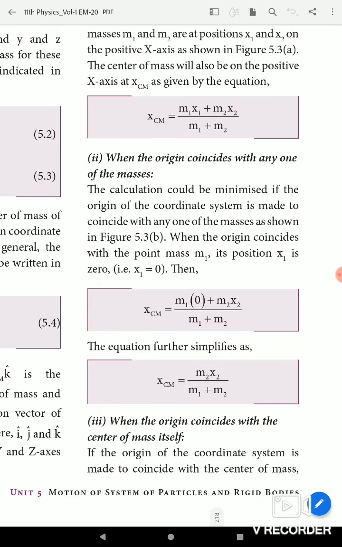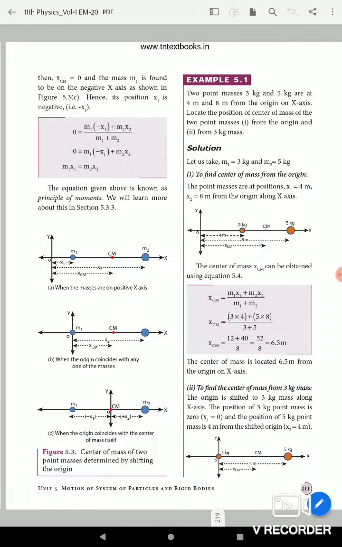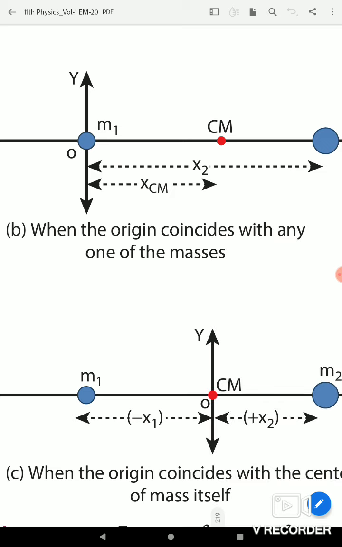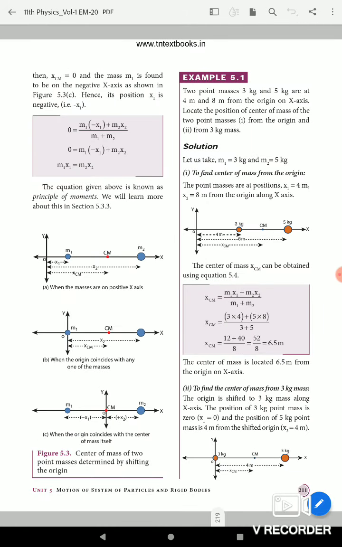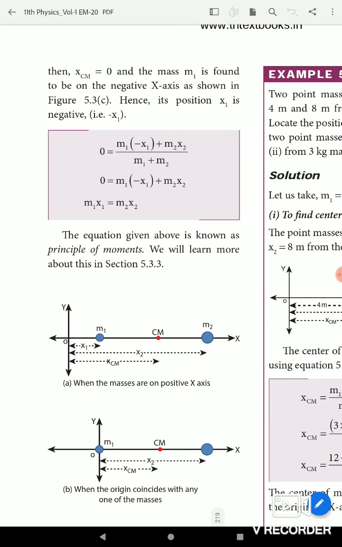When the origin coincides with the center of mass itself, so M1 is in the minus x direction, but M2 is in the plus x direction from the origin. So XCM becomes 0. The mass M1 is found on the negative x-axis, hence its position is negative, minus x1. So substitute the values: 0 equals M1 into minus x1 plus M2 x2 divided by M1 plus M2.